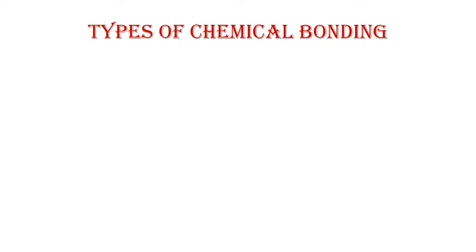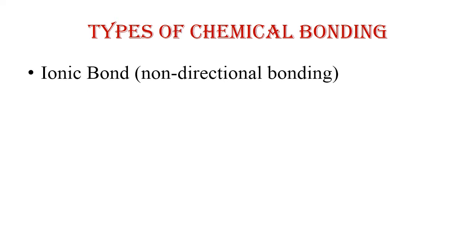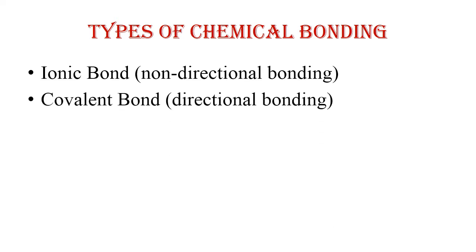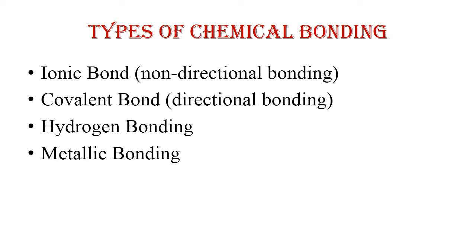Now the types of chemical bonding. There are four types of chemical bonding. First one is ionic bond. Ionic bond is also known as non-directional bonding. Why it is known as non-directional bonding, I will tell you later in this slide. Second one is covalent bonding. Covalent bonding is also known as directional bonding. Third one is hydrogen bonding. And fourth one is metallic bonding. So these are the four types of chemical bonding.